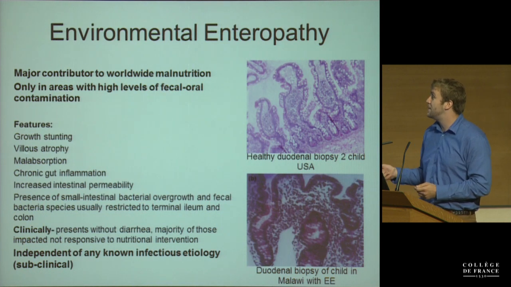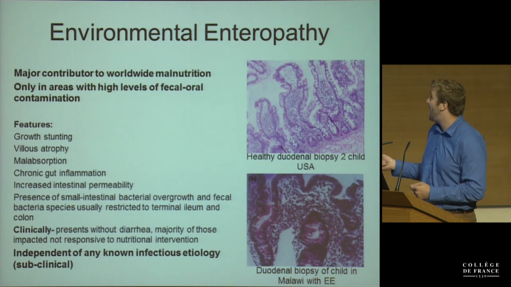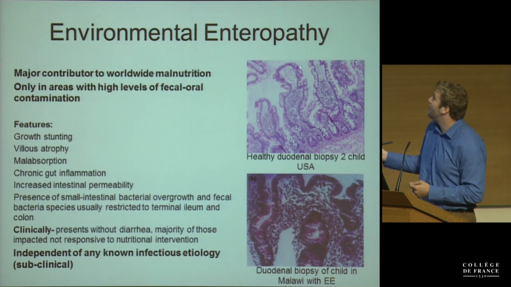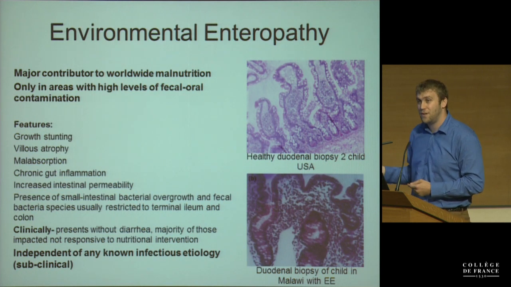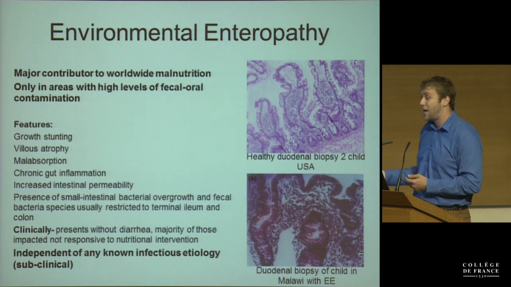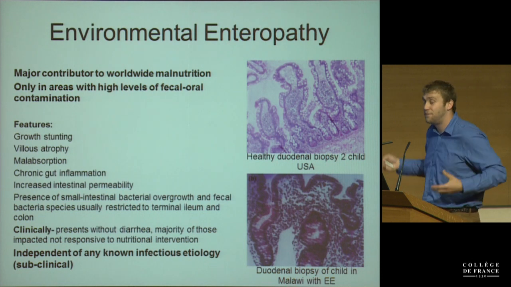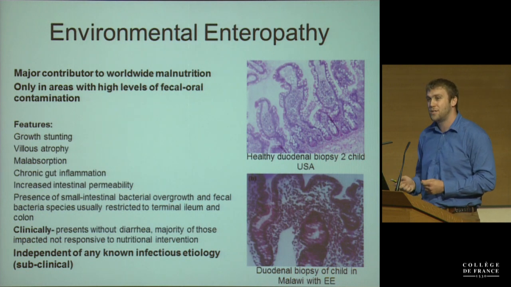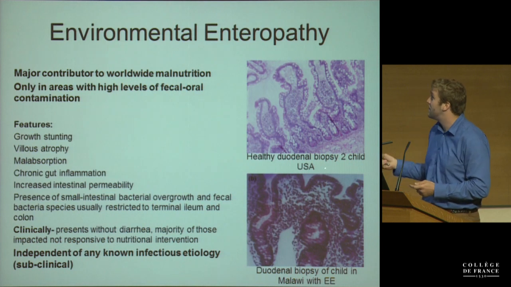Another main thing that you can see is if you were to do a biopsy in children in the USA, and this is a healthy 2-year-old child, if you look at the small intestine, you see there's this long villi for the absorption of nutrients, and you see the proper organization of the enterocytes. But if you were going to look at the children in, say, Malawi, this is another 2-year-old child, and this is their small intestine, you'll see this blunting of the villi, this inflammatory infiltrate that comes in, and this lengthening of the crypts along here. So you can imagine that a child with this villus architecture will not be able to absorb the nutrients as a kid in the USA would.